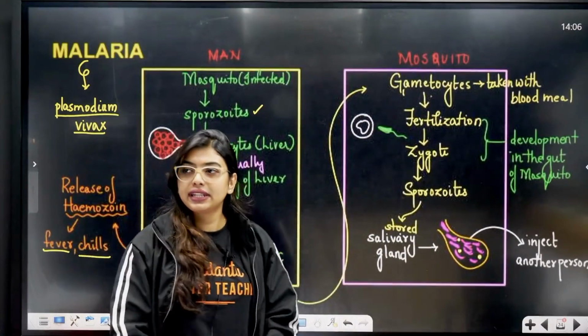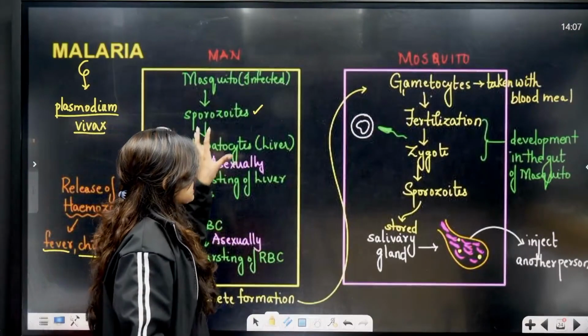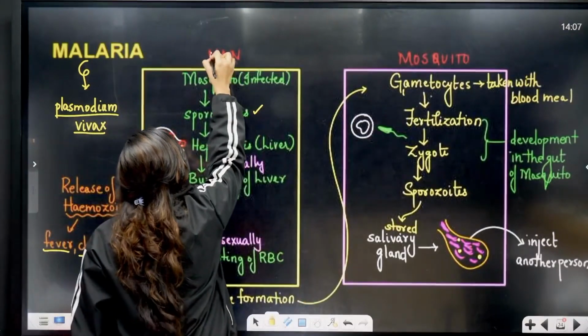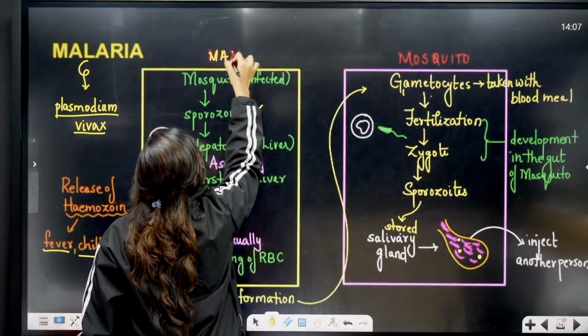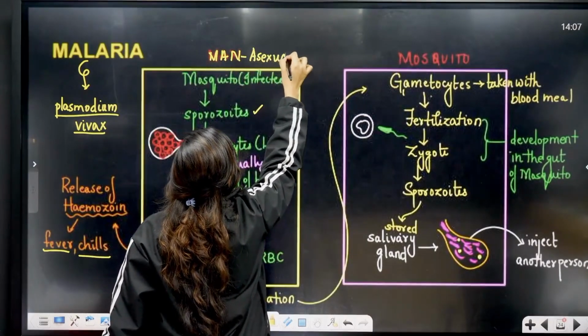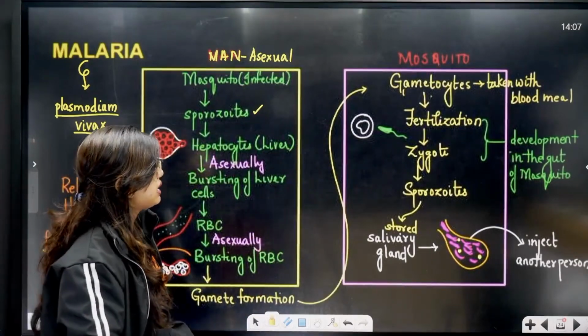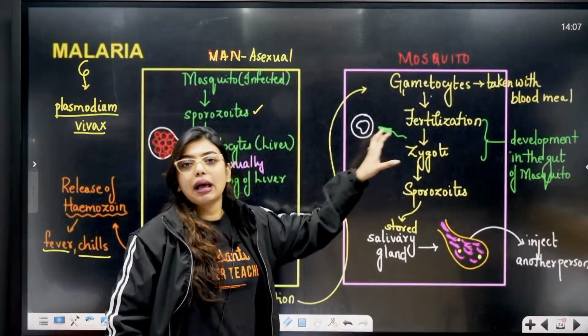Clear to all of you? Now, going back here, what exactly happens in the mosquito? So, students, asexual reproduction is going to happen in man. Full multiplication, asexually dividing, all of this will happen in man. Sexual part will happen in the mosquito.